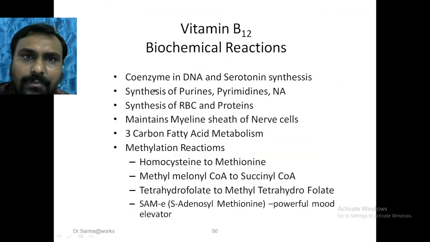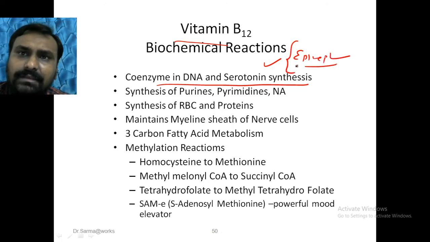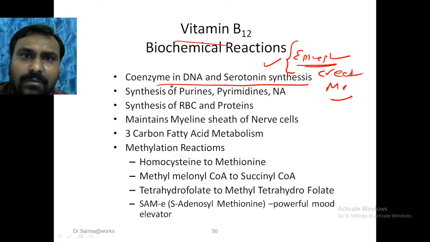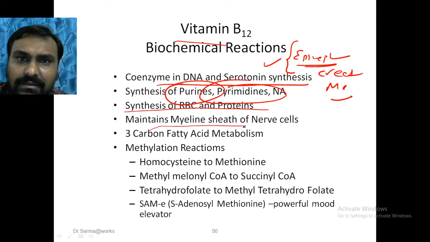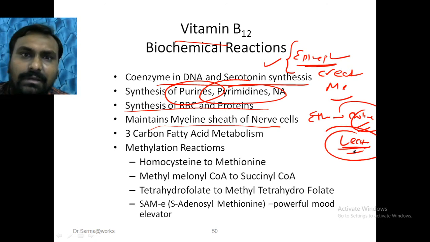Now what is the role of vitamin B12? It is a coenzyme in DNA synthesis and serotonin or epinephrine synthesis. In all the transmethylation reactions it is very important, for example creatine or melatonin synthesis. For purine and pyrimidine synthesis, as we have seen in folic acid, it is for the synthesis of RBC and proteins. It maintains the myelin sheath, because ethanolamine is converted to choline by the transmethylation reaction. Phosphatidylcholine is lecithin, which is important in nervous tissue.